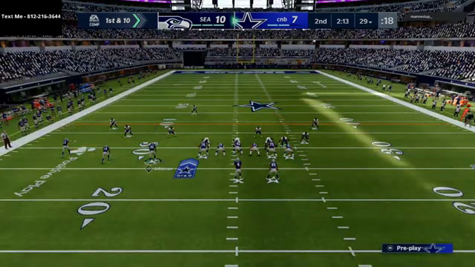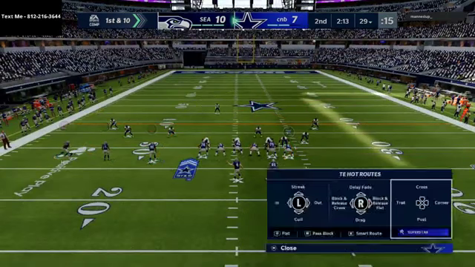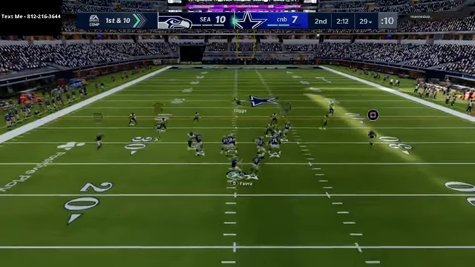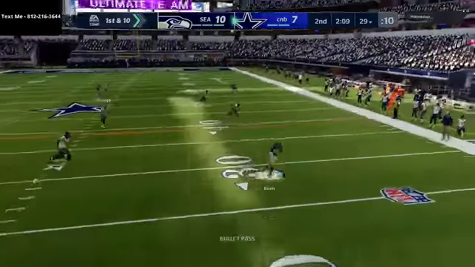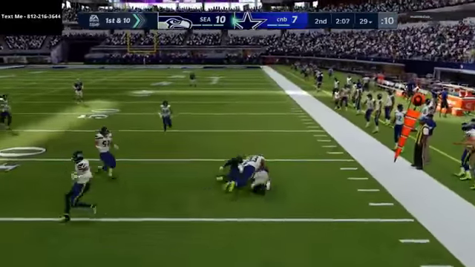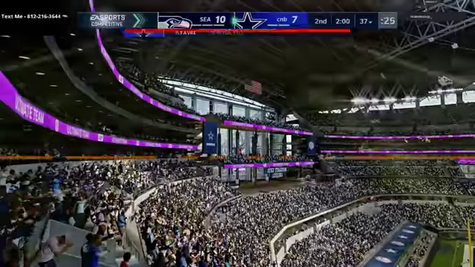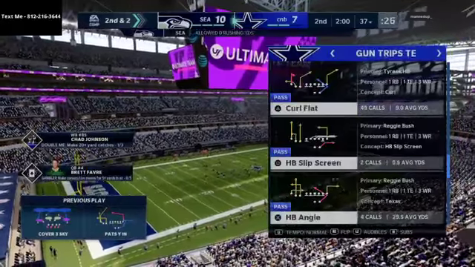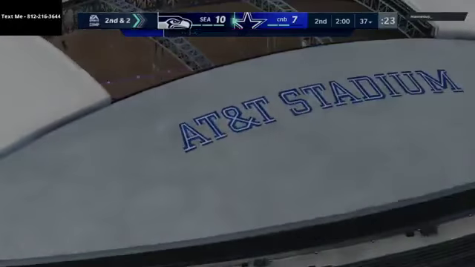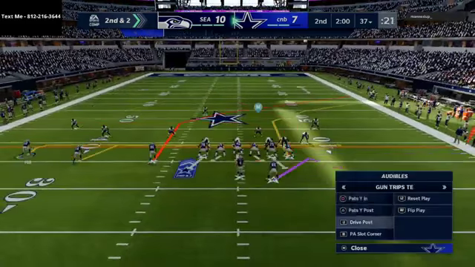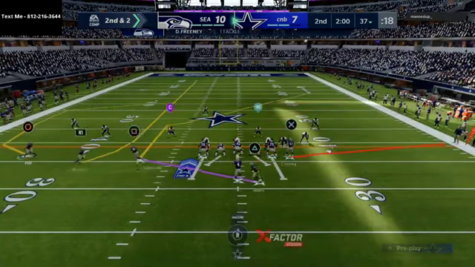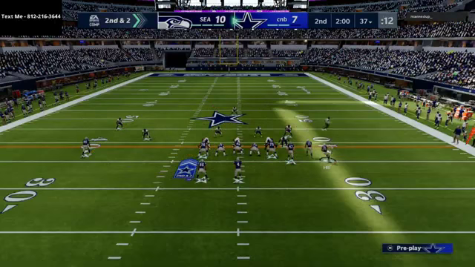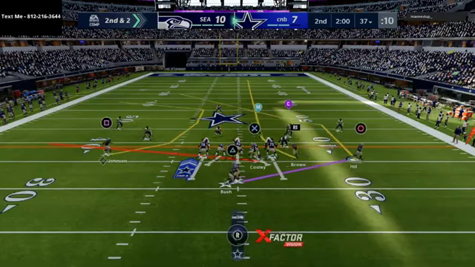Now he's really liking to run this cover 3. So what we're going to do is see if this can torch this cover 3. It should be able to. He does a good job of using that middle safety, which is actually pretty smart from a cover 3 this year. So it makes me feel like Pat Sale could be a really good play out of the bunch to go to, depending on what he's going to do. So we're going to go ahead and go to Pat Sale. Now the one issue is we're going to have to flip it. So we're going there.